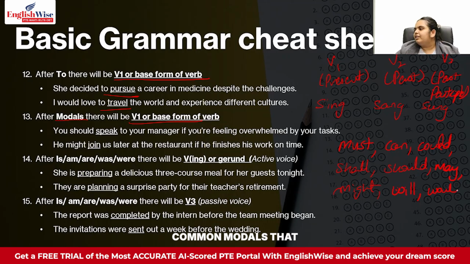So these are the common modals that you use in PTE: must, can, could, shall, should, may, might, will, would. There are other modals as well, but these are the most common ones. So after modals, you also put the V1 form of the verb.